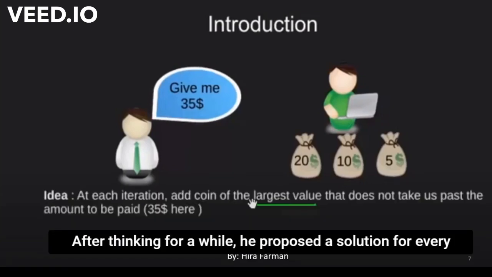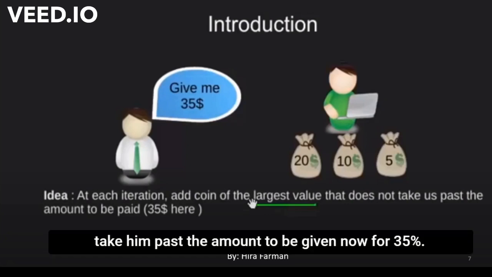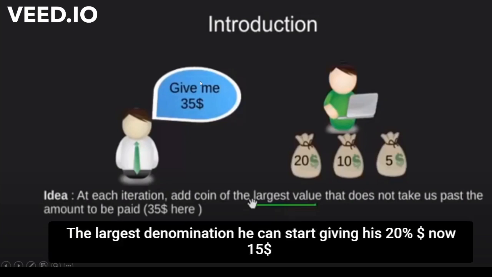After thinking for a while, he proposed a solution. For every iteration, he has to give a coin of the largest value that doesn't take him past the amount to be given. Now for $35, the largest denomination he can start giving is $20.